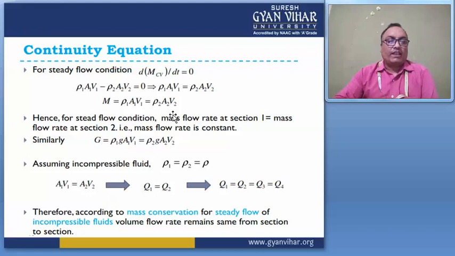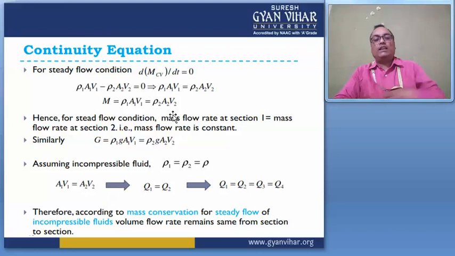Similarly, if gravitation force is considered, then rho 1 g A1 V1 and rho 2 g A2 V2, and assuming the fluid is incompressible. Consider water. Water is an incompressible fluid. So for this reason, A1 V1 equal to A2 V2, which shows that Q1 equal to Q2.